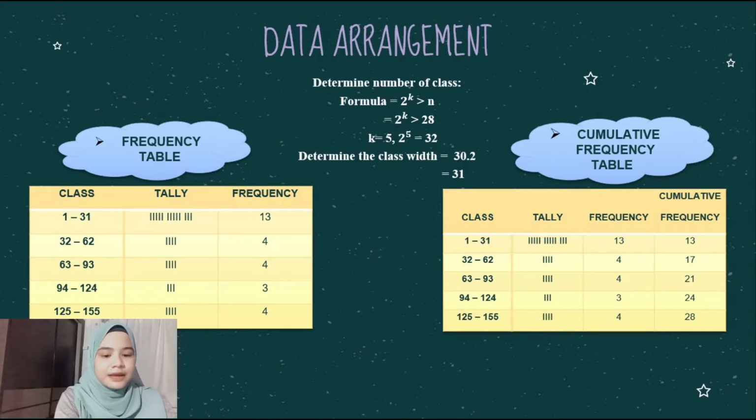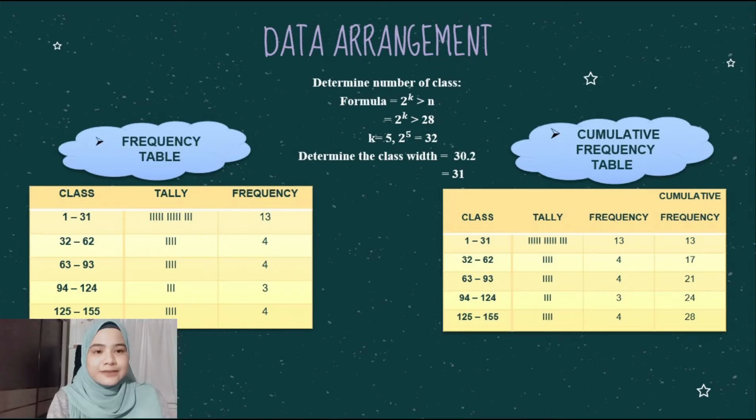and the third class, which are 32 to 62 and 63 to 93, record the same frequency, which is 4 respectively. The fourth class, 94 to 124, shows a frequency of 3. The fifth class, which is 125 to 155, shows a frequency of 4. For the table, the sum of the frequency for all classes is 28.